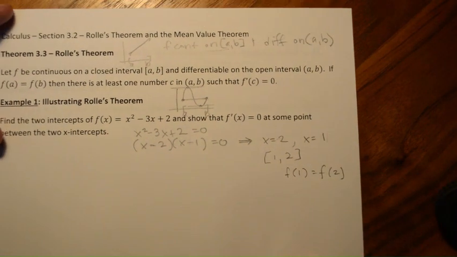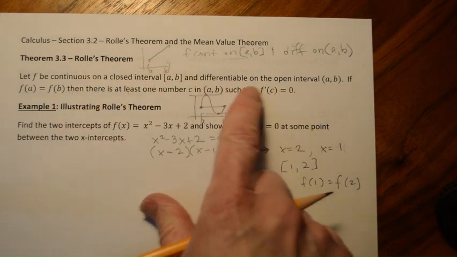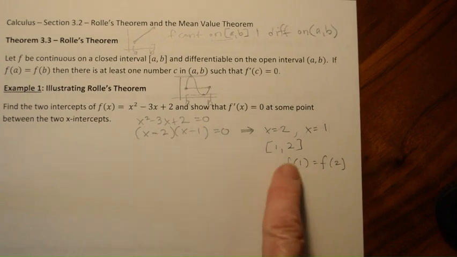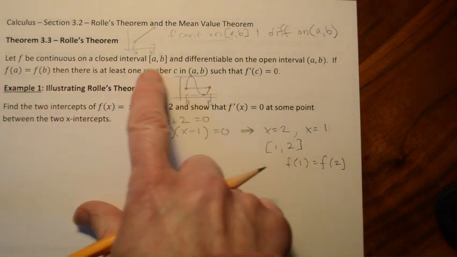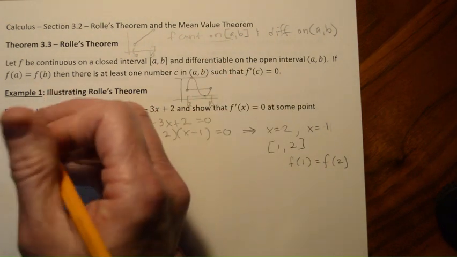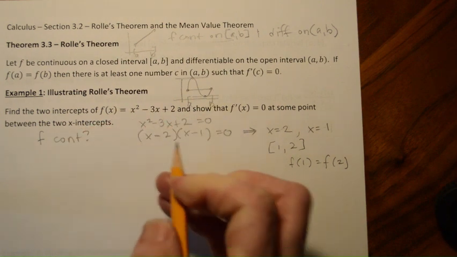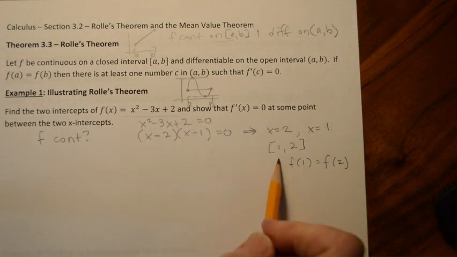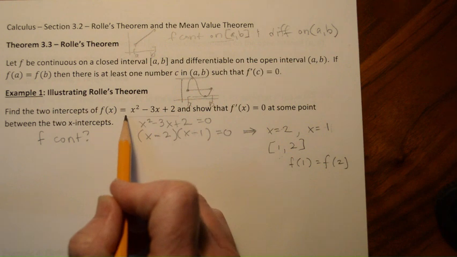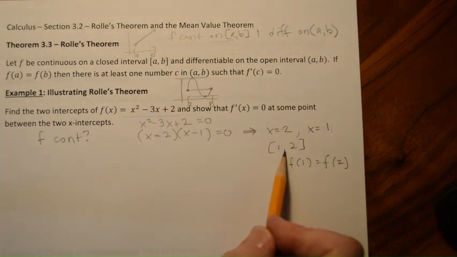All right, so that requirement that Rolle's theorem says to be continuous, we'll go through those in just a second, but we have to have a closed interval, and that is the closed interval that Rolle's theorem is talking about. Okay, so let's just make sure that everything applies here. It has to be continuous on a closed interval. So is this function continuous on our closed interval of 1, 2? Well, yes, because every polynomial is continuous everywhere. So specifically, it's continuous on that.